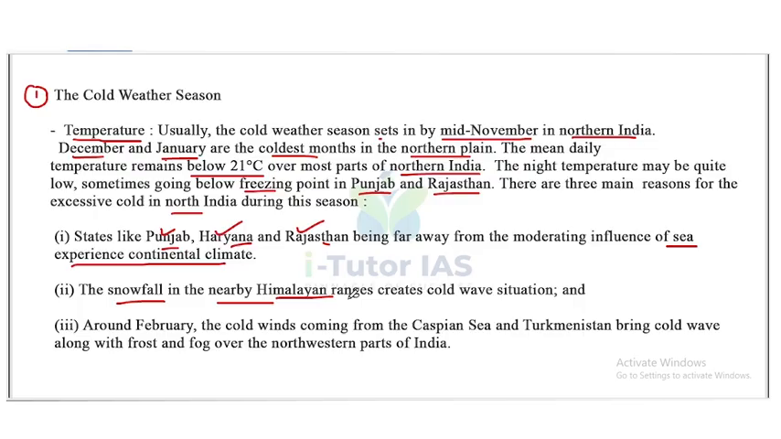And finally, around February, the cold winds coming from the Caspian Sea and Turkmenistan bring a cold wave along with frost and fog over the northwestern part of India. This also puts the northwestern parts of India in a winter mood, or a cold season.